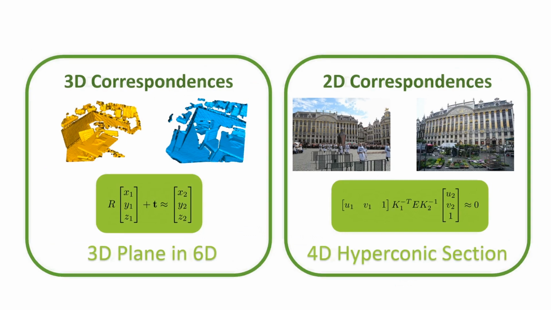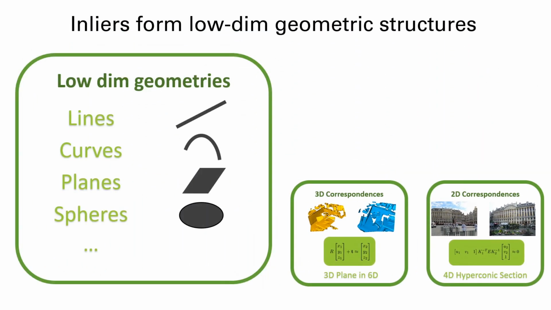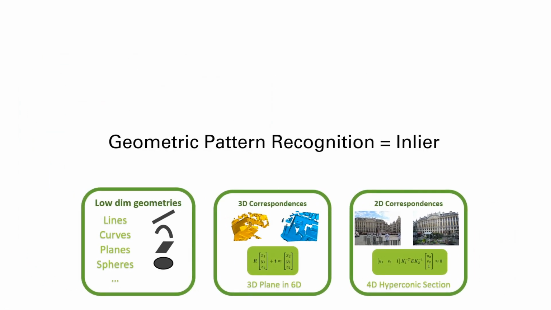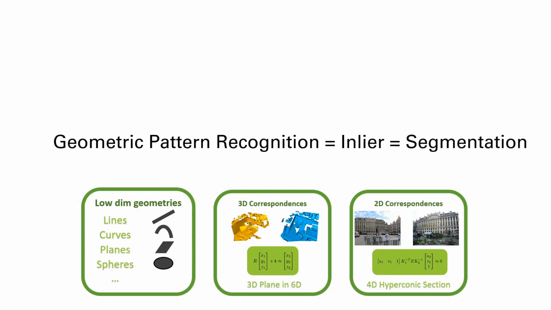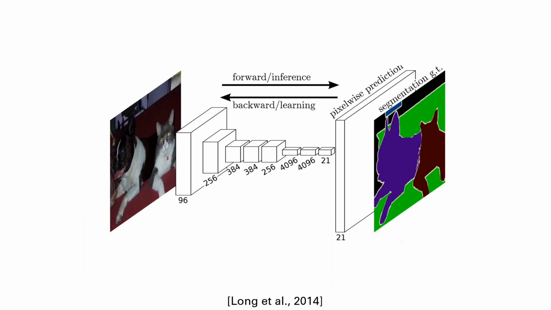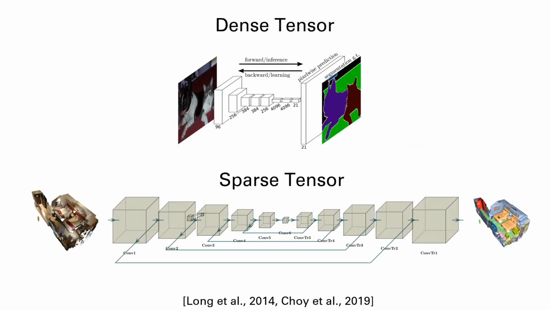In conclusion, 2D and 3D correspondences form low-dimensional geometric structures in high-dimensional spaces. In other words, finding these geometric patterns is equivalent to finding inliers, and finding the inliers requires segmenting them from the noise. Then, what algorithms are good at segmentation? In the image domain, we know that convolutional neural networks are proven to be effective. Similarly, a 3D convolutional neural network has achieved state-of-the-art performance in point cloud semantic segmentation. Although these networks use different tensor representations, in both cases, convolutional networks are the most successful method for segmentation.